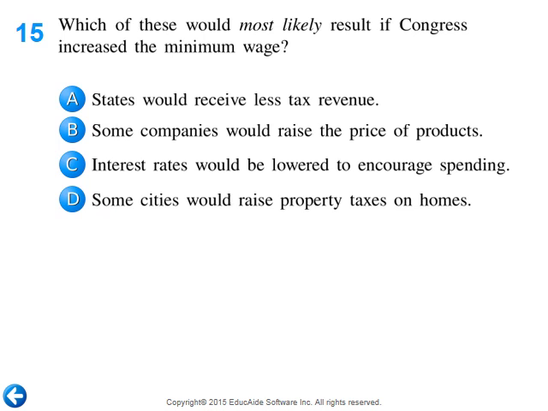All right, number 15. Which of these would most likely result if Congress increased the minimum wage? Let's just do a little formulative thinking here. If you increase minimum wage, let's just use McDonald's for an example.